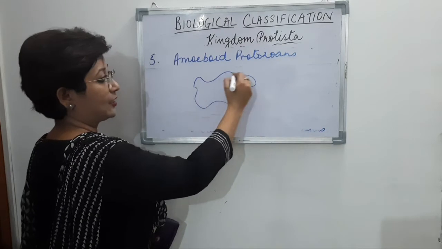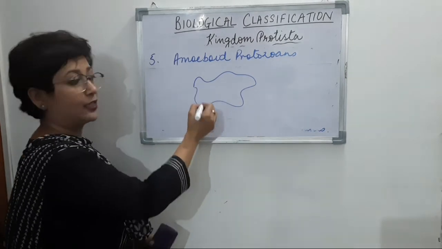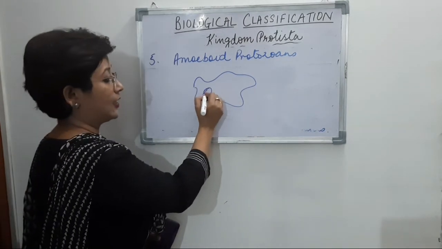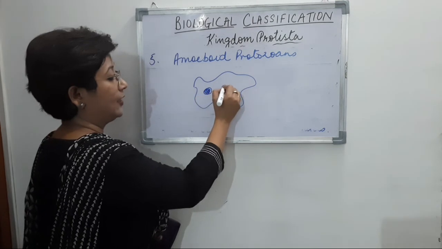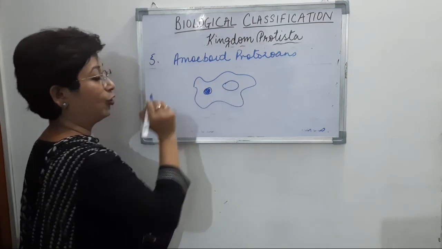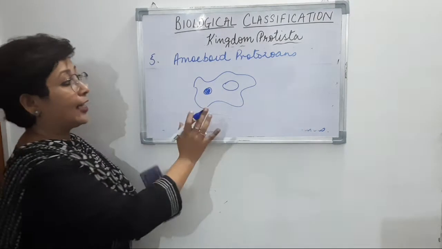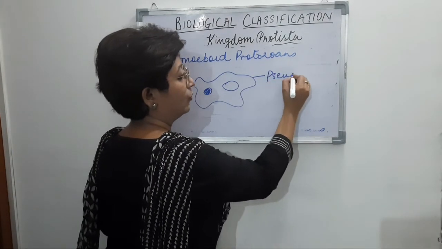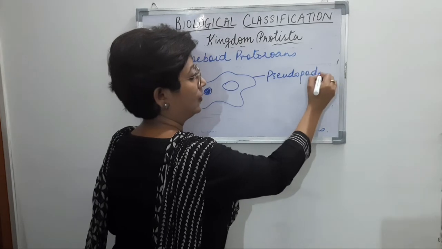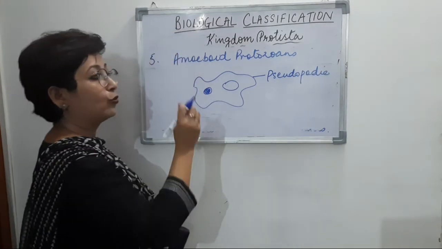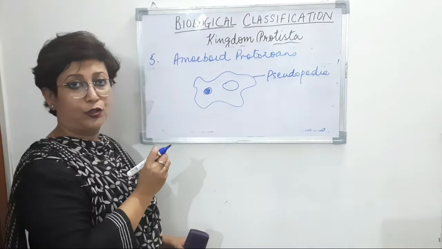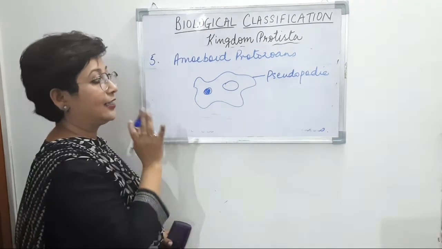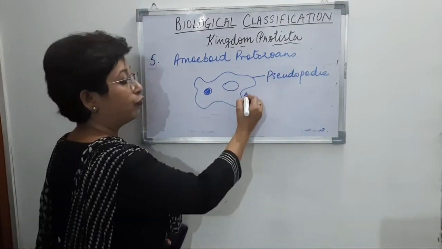And we see this is the plasma membrane. The outermost membrane is the plasma membrane. We can see that it has a nucleus present, then it has a contractile vacuole present, and their mode of locomotion is the presence of pseudopodia, right? Now pseudopodia functions as a locomotory organ as well as it helps in engulfing the food particle.